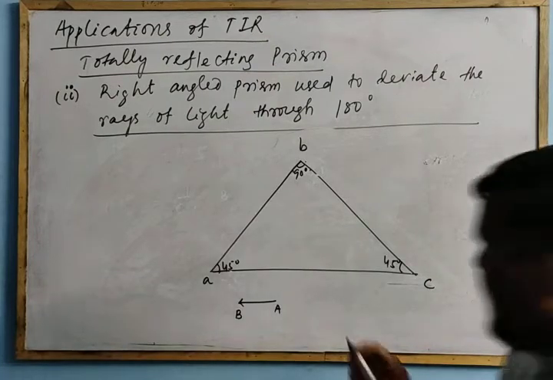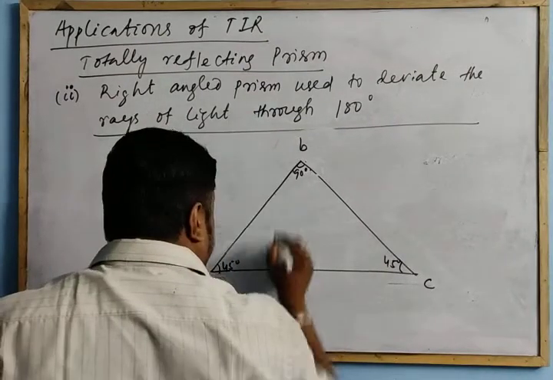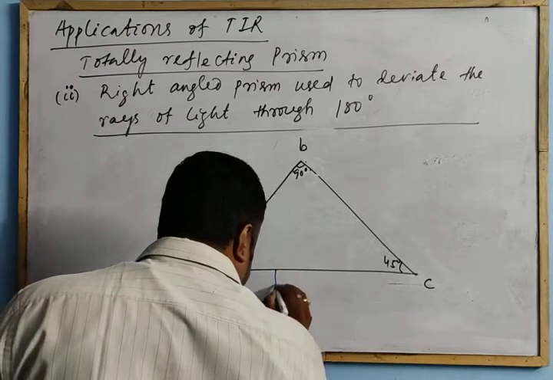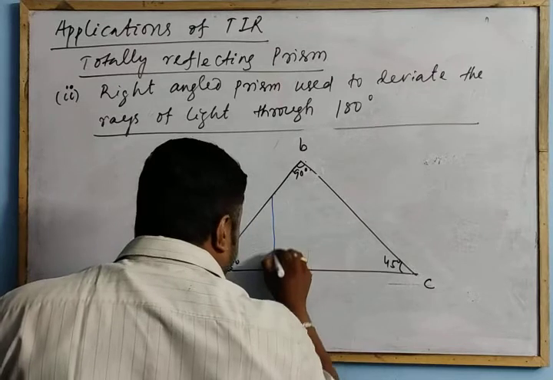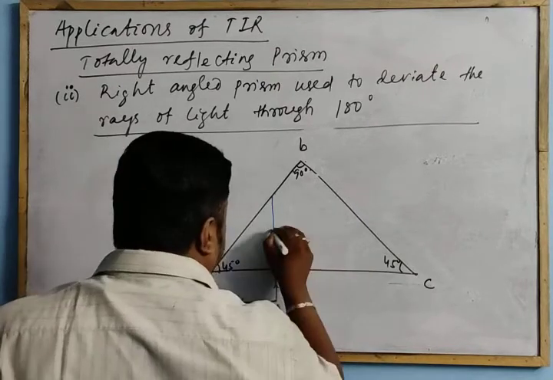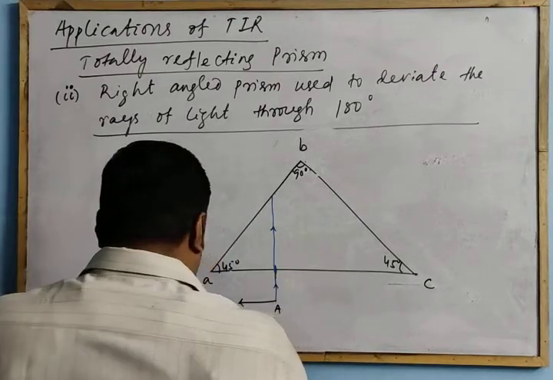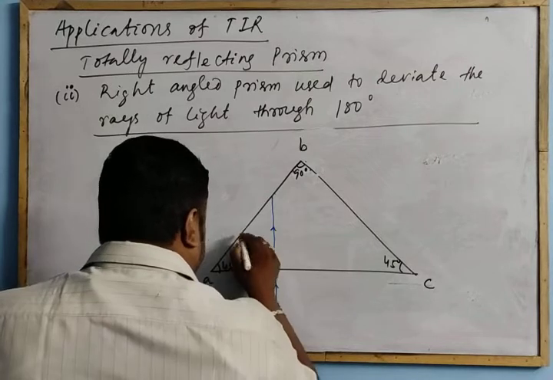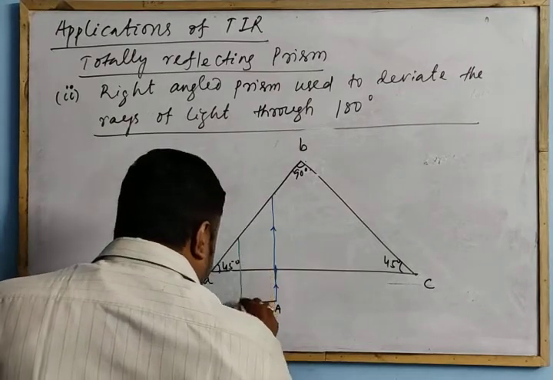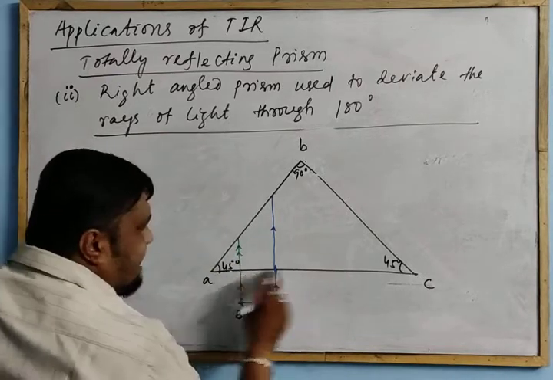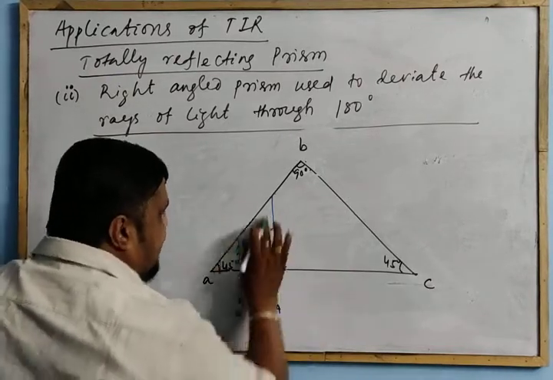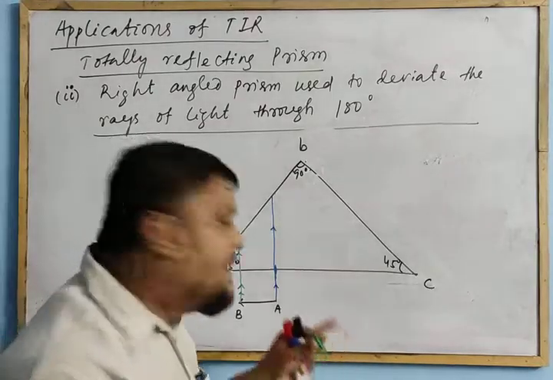If they are incident normally, they go undeviated. From B also the ray is incident normally and goes undeviated along the same path.